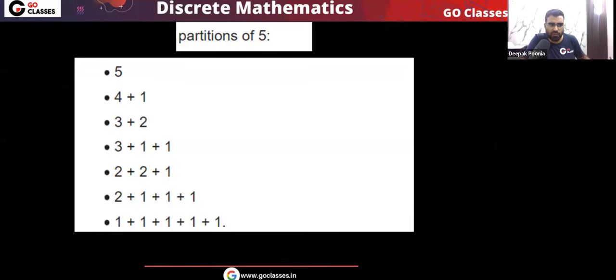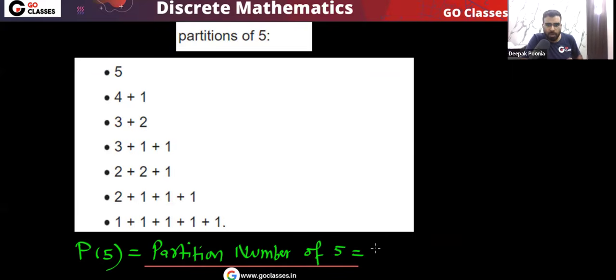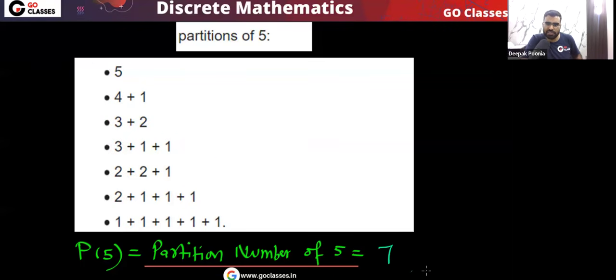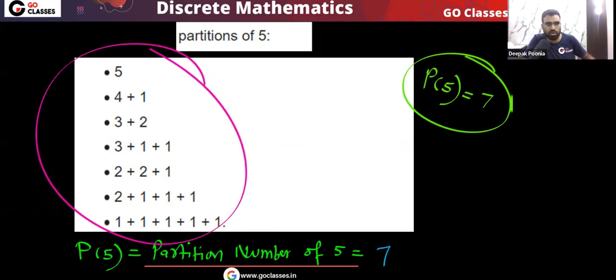For example, what is the partition number of 5? You can see these are the partitions of 5. The partition number of 5 is P5, which means the number of partitions of 5. How many? You can see 3, 3, 1, that is basically 7. Understood? Very simple. So P5 is equal to 7. P5 means how many partitions there are for n equal to 5, that is 7, and you can see these are the partitions on your screen.